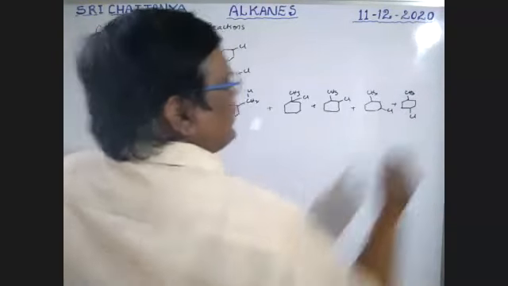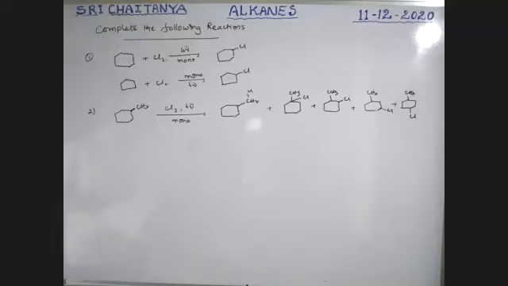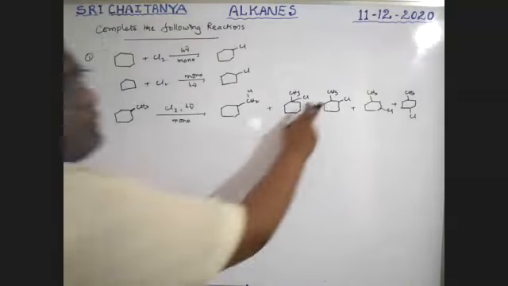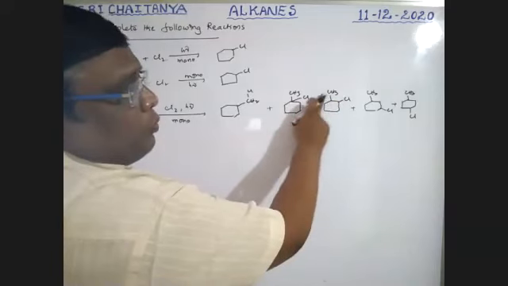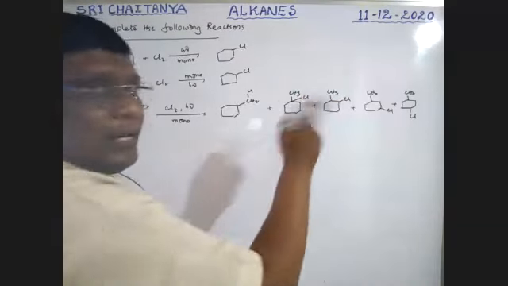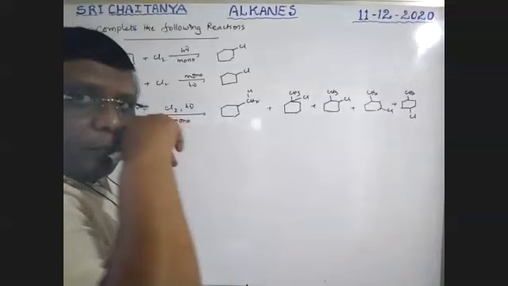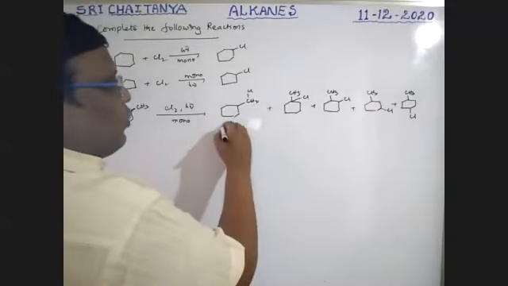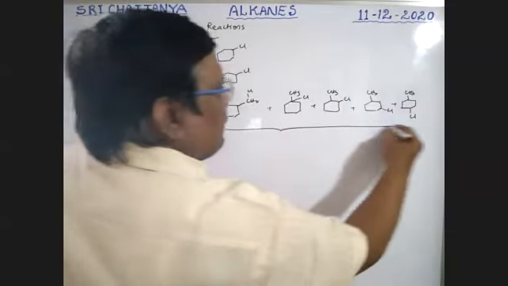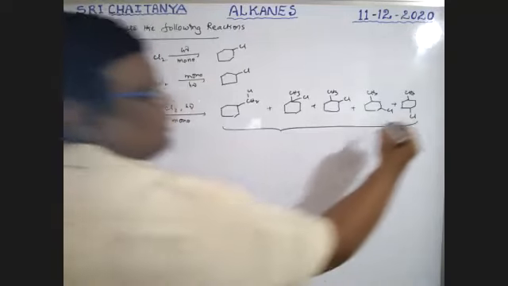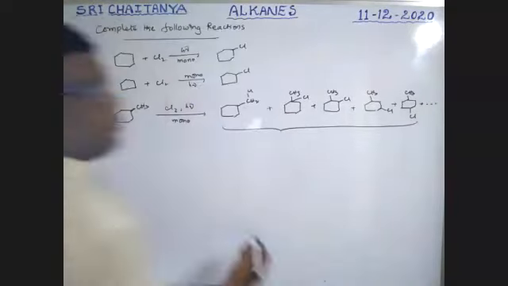Because positions are changing, all those are positional isomers. So, boys, here both are in wedge, both are in dash. One is wedge, one is dash. All those are possible. So, based on this, overall, many more are possible, boys.